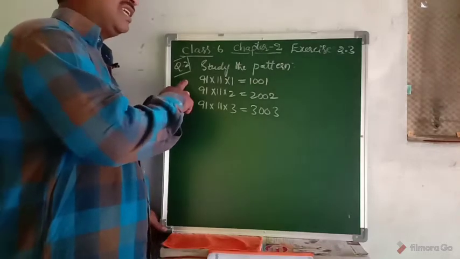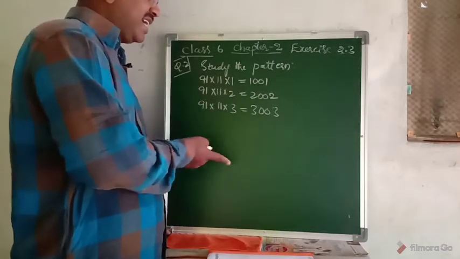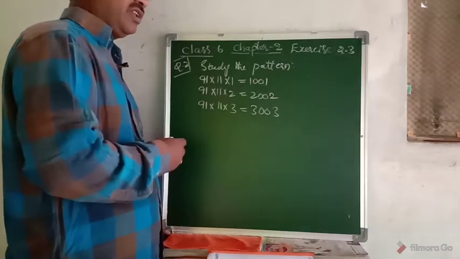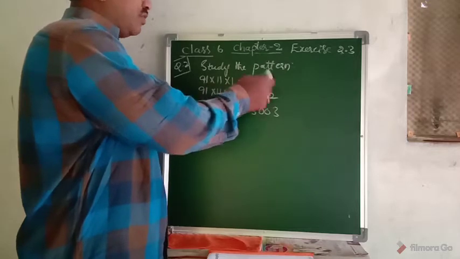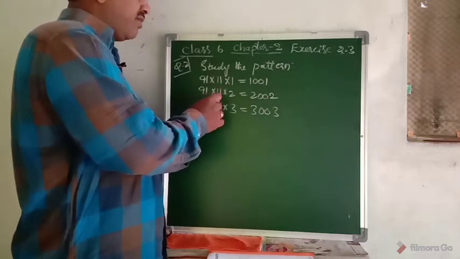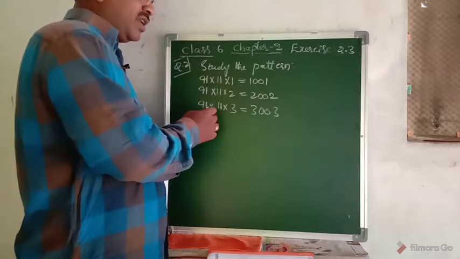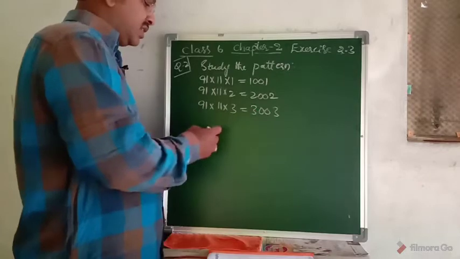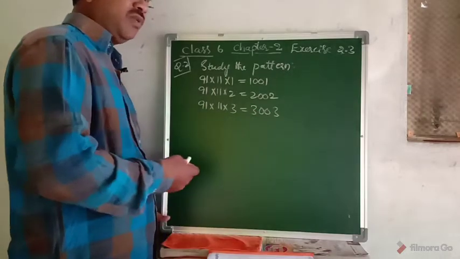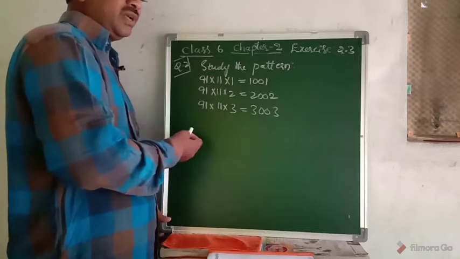So this time we'll consider question number 2. Study the pattern and write the next 7 steps of the given question. Okay, 91 into 11 into 1 is equal to 1001. 91 into 11 into 2 is equal to 2002. 91 into 11 into 3 equals 3003. So what are the next steps? How would you write the next steps? What pattern is to be followed here?